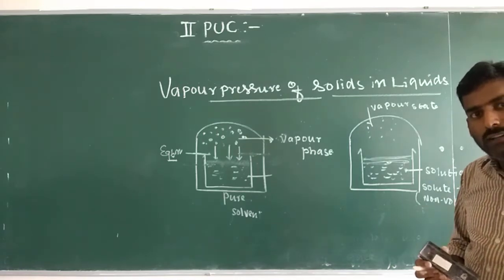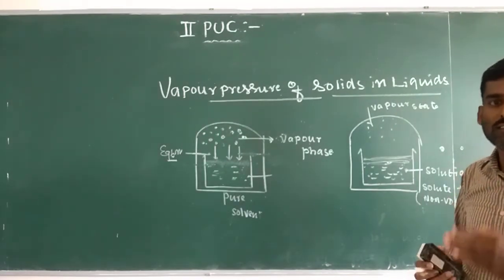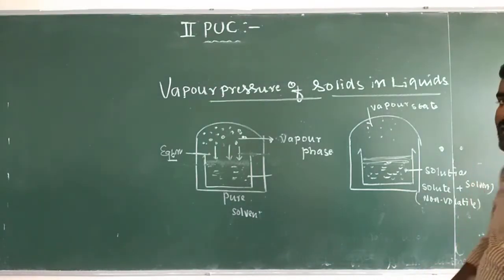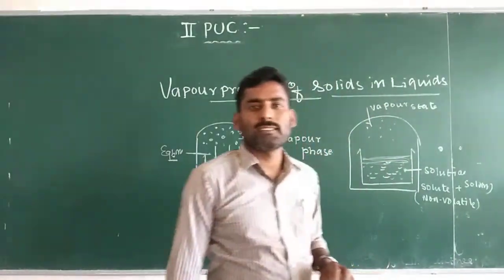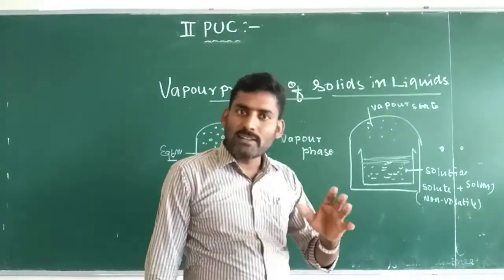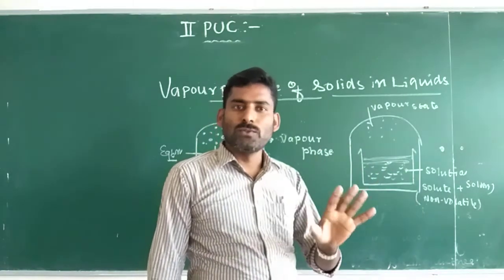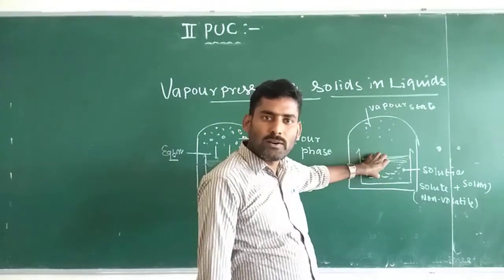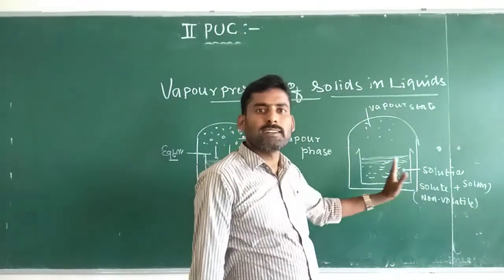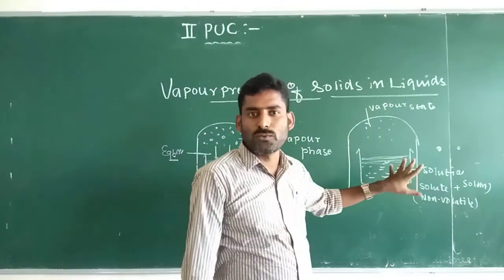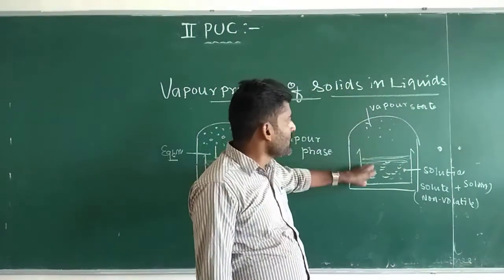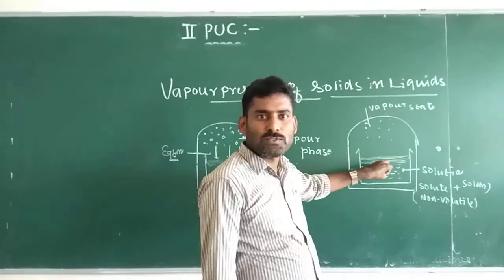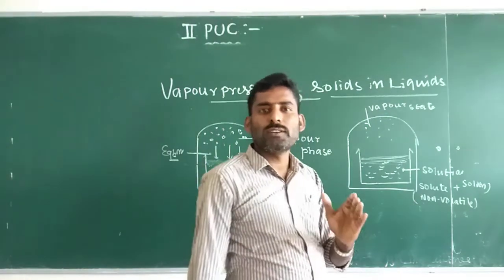The greater the amount of non-volatile solute in the solution, the smaller is the vapor pressure of the solution. Whenever a non-volatile solute is dissolved in water to form a solution, the total surface area of the solution is covered by non-volatile solute particles and solvent molecules, and the escape of vapors into the vapor phase decreases in the solution. The pressure exerted by those vapors also decreases.